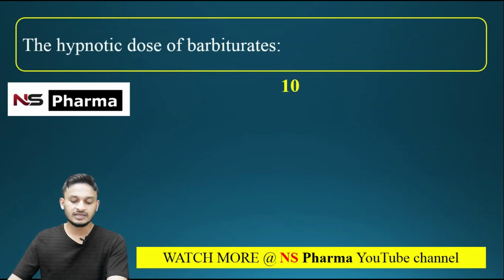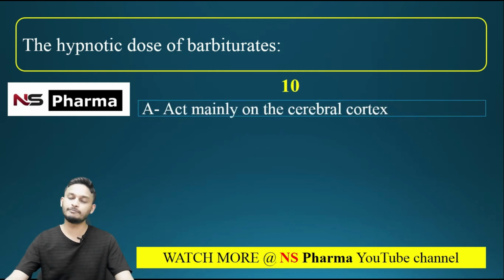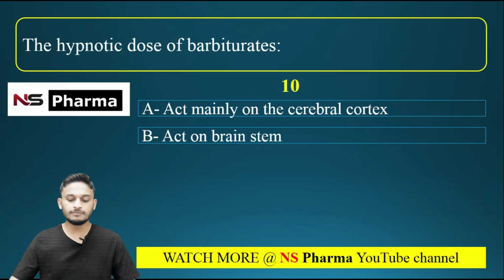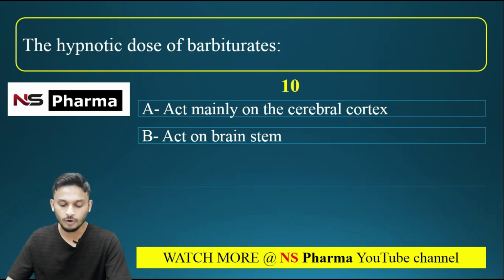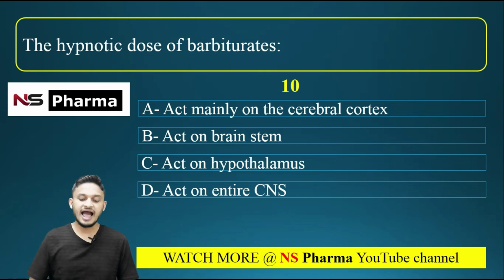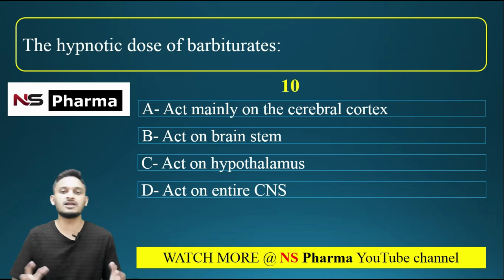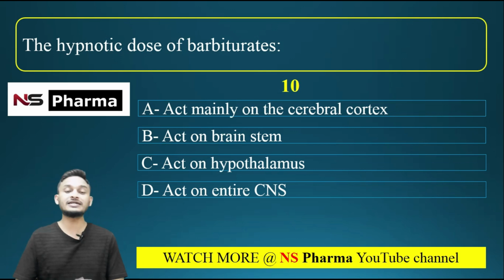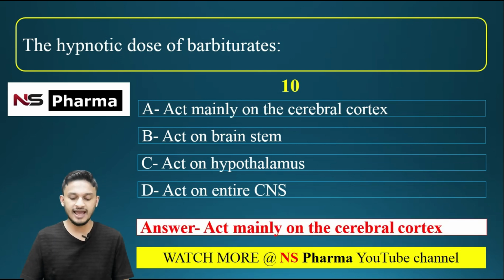Last question. The hypnotic dose of barbiturates. Options are A, act mainly on cerebral cortex, option B act on brainstem, option C act on hypothalamus, and option D act on entire central nervous system. The correct answer is option A, that is act mainly on the cerebral cortex.